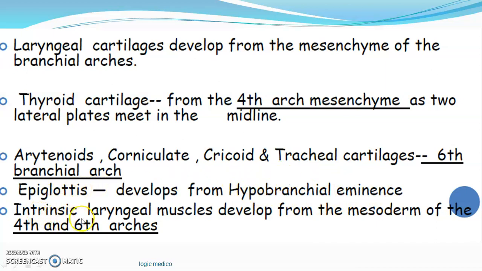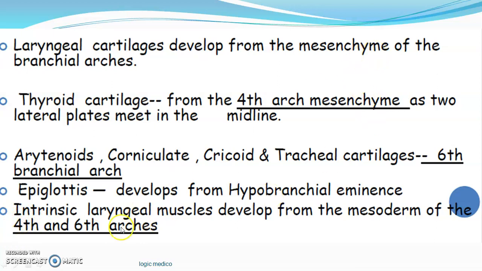Please note, all the intrinsic muscles of the larynx are developed from the mesoderm of the 4th and 6th arches. They are branchial arches, or pharyngeal arches. The nerve of the 4th and 6th arch is the vagus nerve. The vagus nerve is the 10th cranial nerve. So when the muscles are developed from the 4th and 6th arch, the muscles should also be supplied by the vagus nerve. So all the muscles of the larynx derived from the 6th arch are supplied by the recurrent laryngeal nerve, a branch of the vagus nerve, except one muscle. It's called cricothyroid, which is situated on the outside of the larynx.